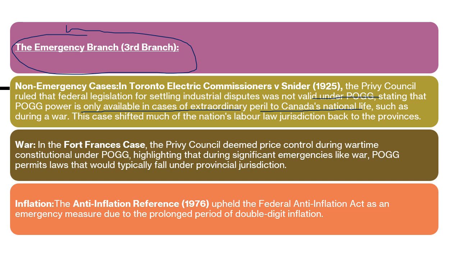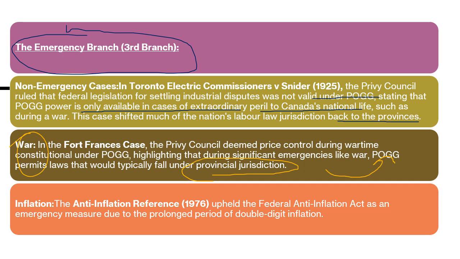So this case shifted much of the nation's labor law jurisdiction back to the provinces. This is a simple industrial dispute. Here we can see nothing of emergency. So secondly, if there is some war kind of situation, in the Fort Frances case, the Privy Council deemed price control during wartime constitutional under POGG. So this is a significant emergency power like war. So here POGG permits law that would typically fall under provincial jurisdiction. So we will bring that law to this power and we will tackle it.